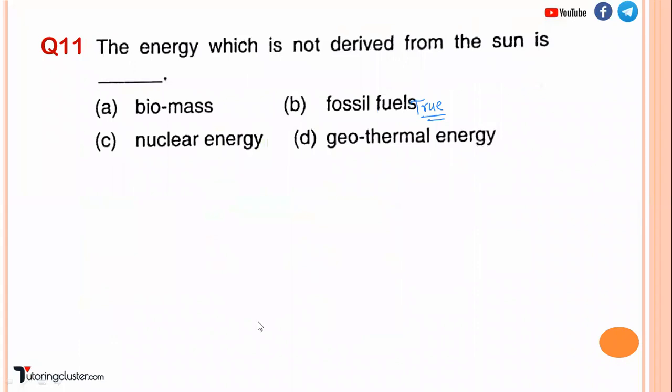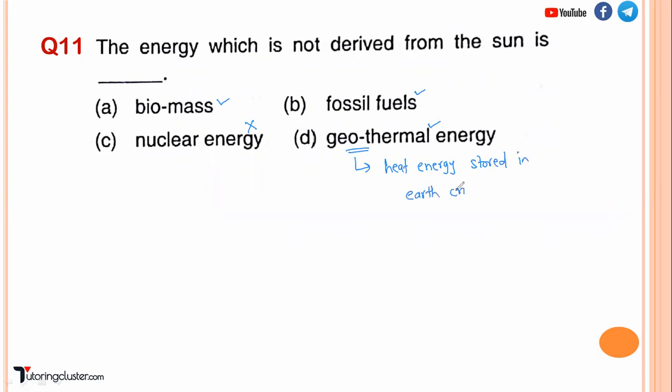Let us see the next. The energy which is not derived from the sun is biomass. Yes, it is derived from the sun. Fossil fuel. Yes. Nuclear energy. No. Geothermal energy. Yes. What is geothermal energy basically? So geothermal, thermal means heat energy. So heat energy which is stored in geo means what?